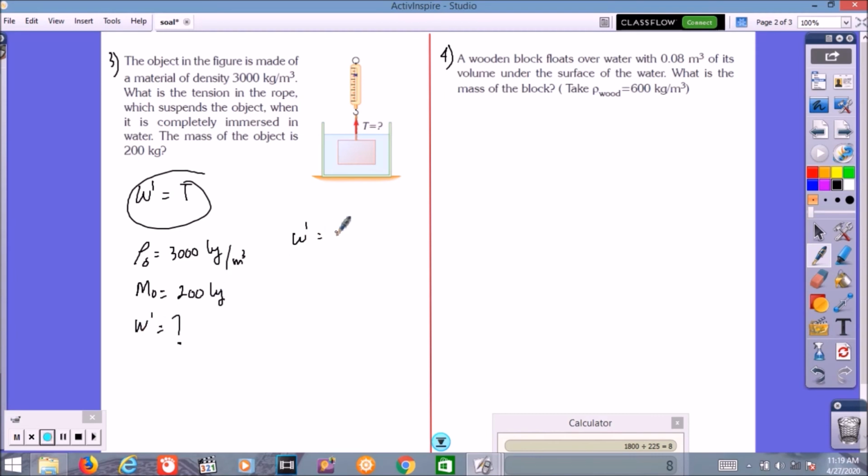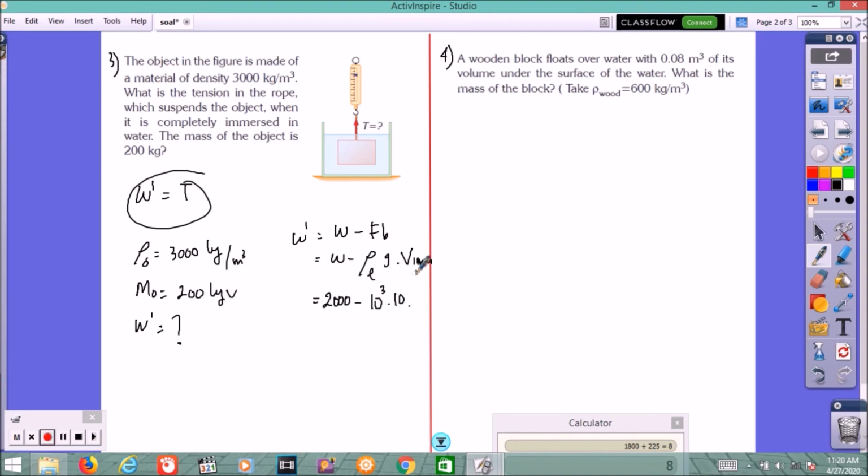Apparent weight equals the true weight minus FB. FB is rho of liquid, g, and the volume immersed. The weight here from the mass of the object is 2000, minus rho liquid, in the water 10 power minus 3, times 10, times the volume immersed.